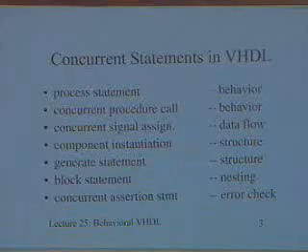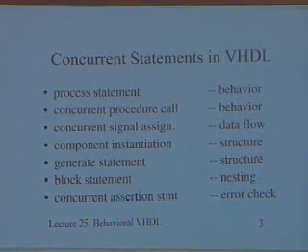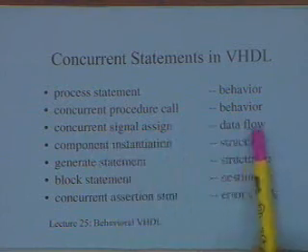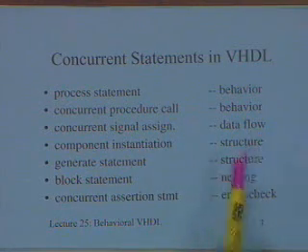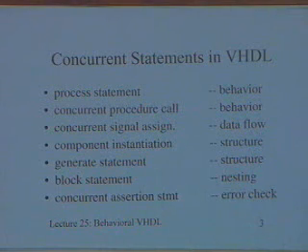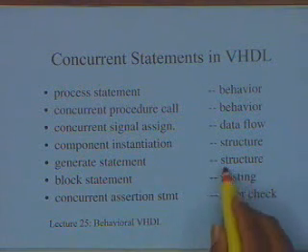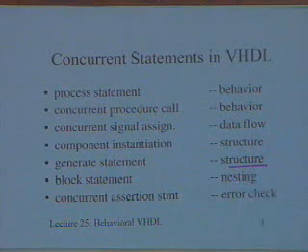The process statement we will see today, which is part of the behavior. Concurrent procedure call and concurrent signal assignment are part of the data flow. We already saw some examples. Component instantiation is part of the structure, and we saw some examples in the last class. Generate statement also is part of the structure, and we saw some examples last time. Block statement we will check, and later on finally we will talk also of the concurrent assertion statement.